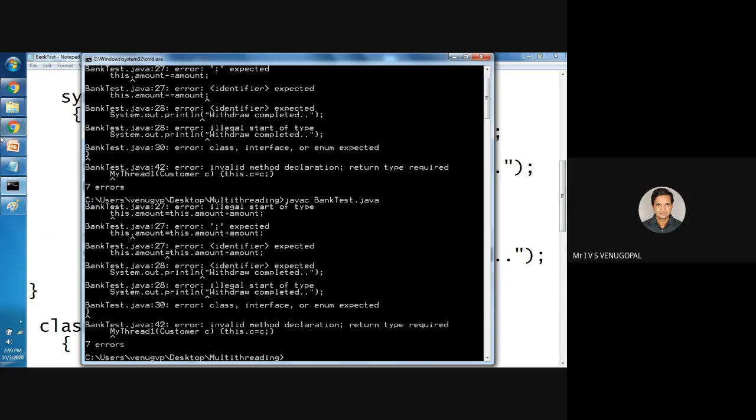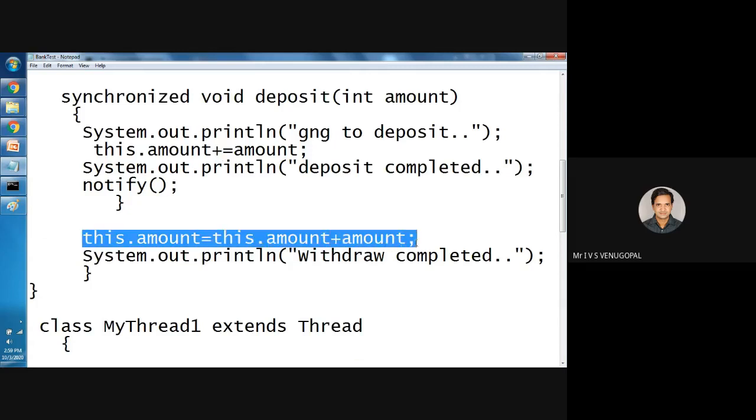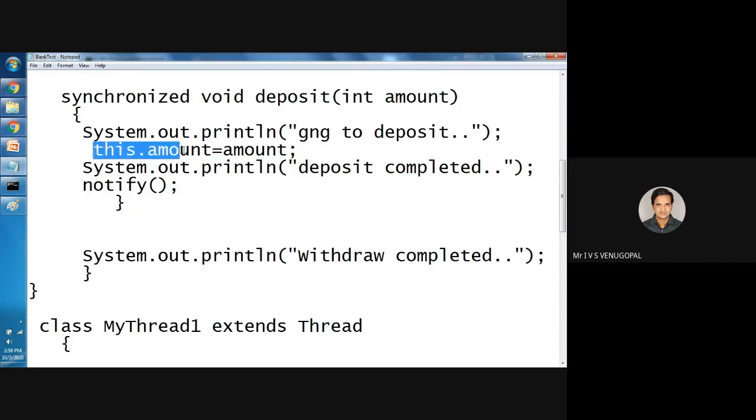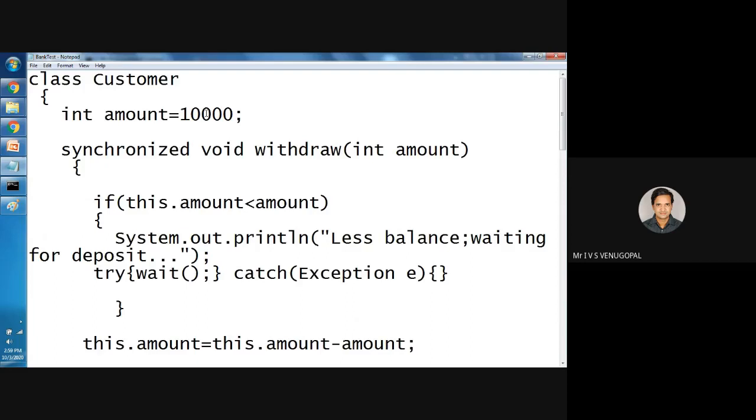Some problem is there. This dot amount equal to this dot amount plus amount.